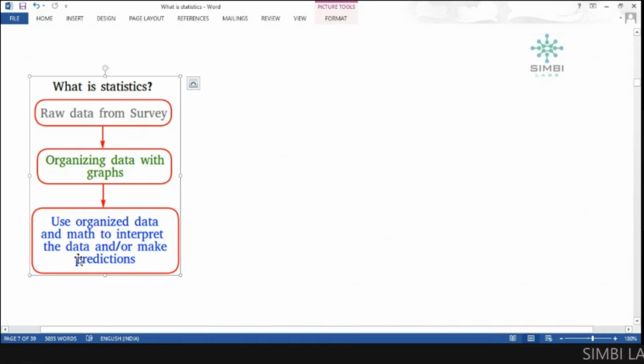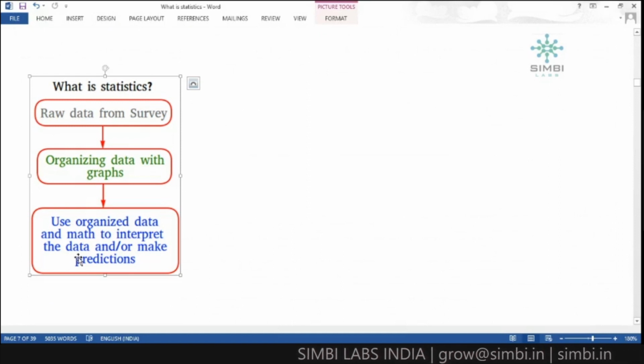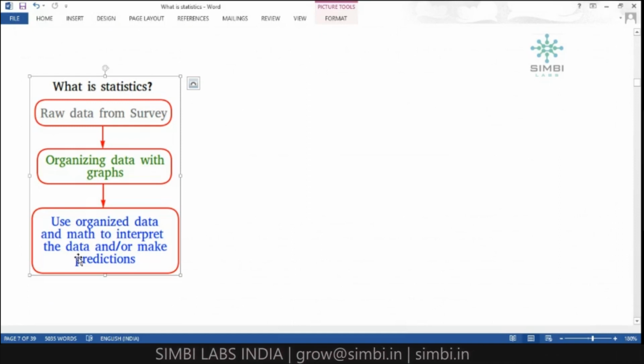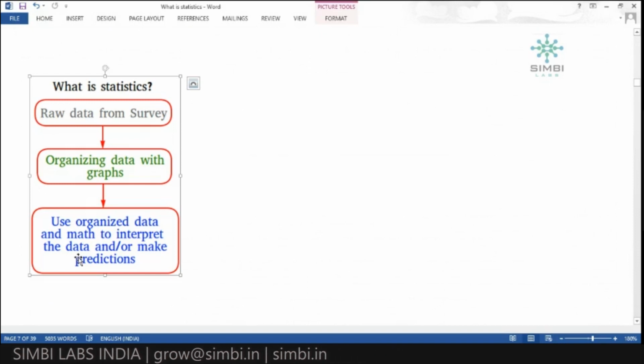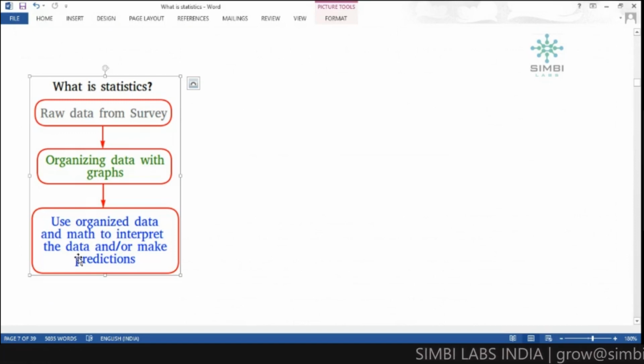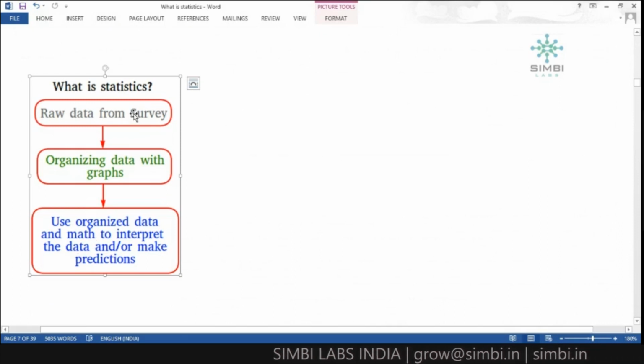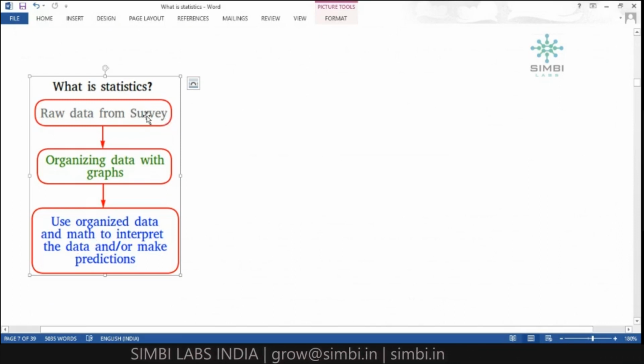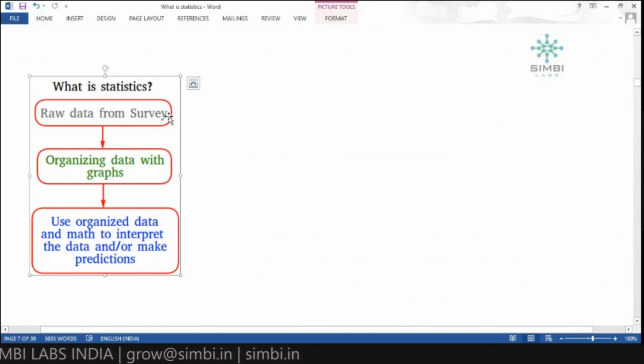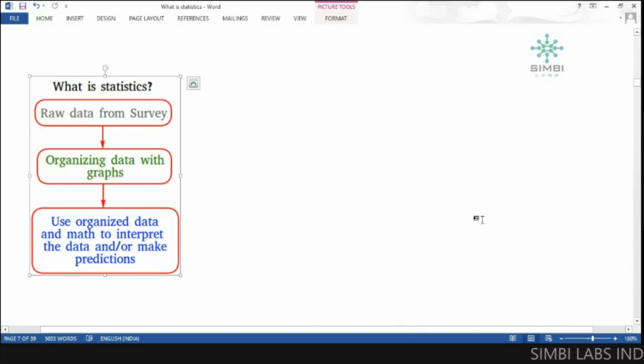For example, government employees want to know about small kids in every home, kids below 6 years in an area. So they do a survey, collect that information, and organize the data through graphs or picture representation.